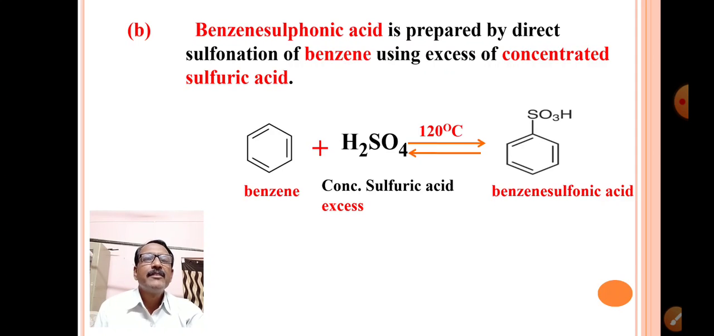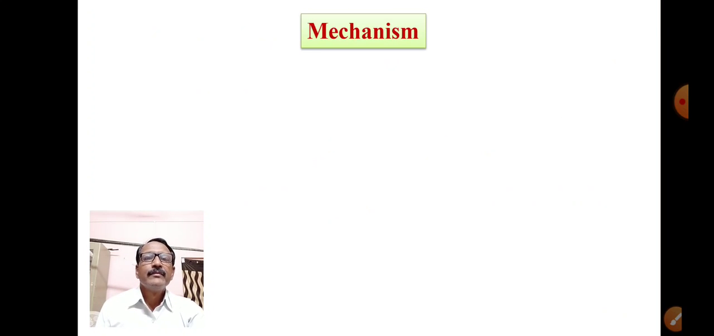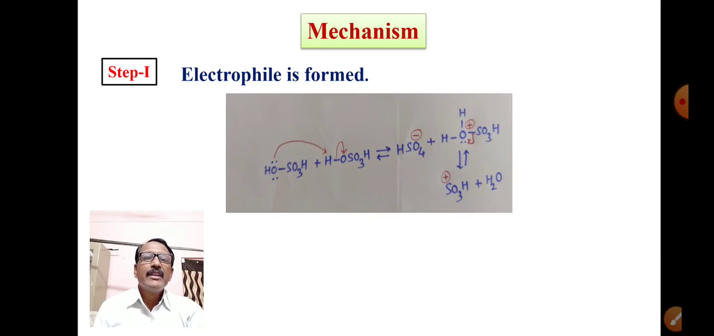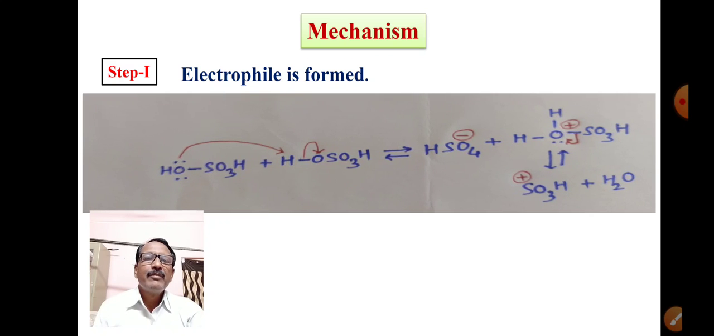Now what is its mechanism? This is our reaction, benzene, concentrated sulfuric acid and benzene sulfonic acid. Now we will see its mechanism. Again there are three steps in the mechanism. In the first step there is formation of an electrophile. Now in this reaction there is reaction between two molecules of sulfuric acid.